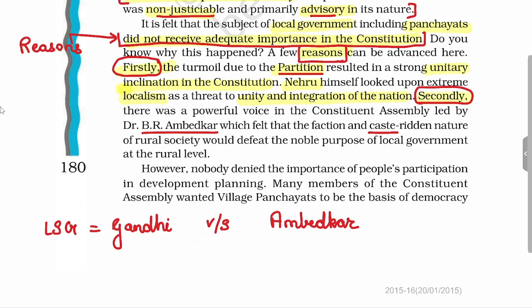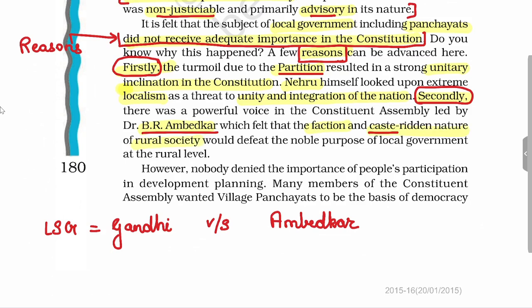Secondly, the constitutional framers, particularly Bhimrao Ambedkar, was not in much favor of local government. It is because he thought that the society at the village level consisted of many factions and is caste ridden.